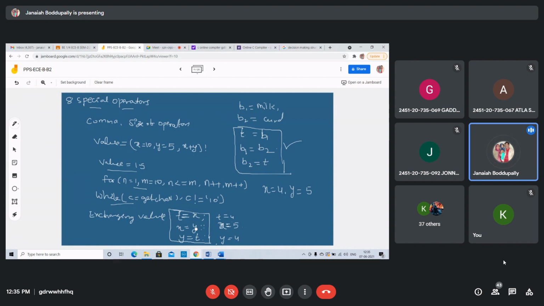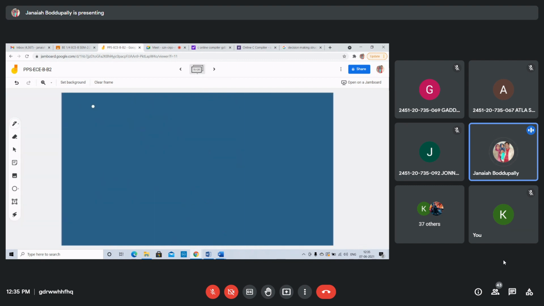In the program also you can write it. So the comma operator we can use like this. Comma operator. Next, special operator. One more special operator is sizeof. The sizeof is a compile time operator. When used with an operand, it returns the number of bytes the operand occupies.